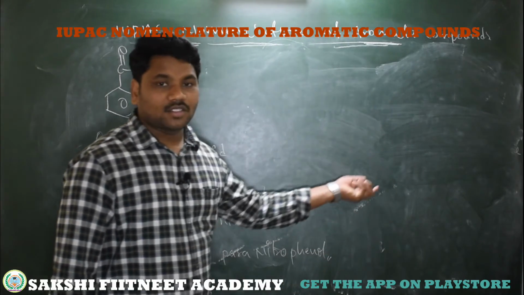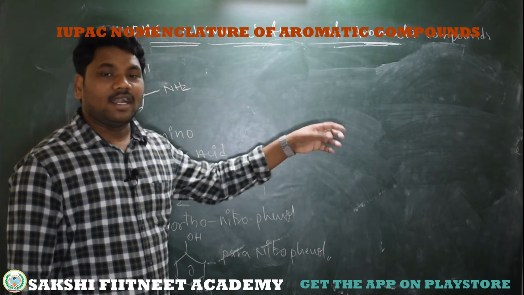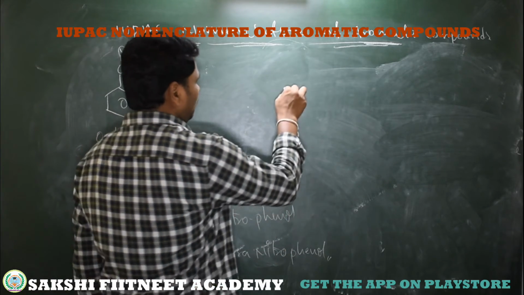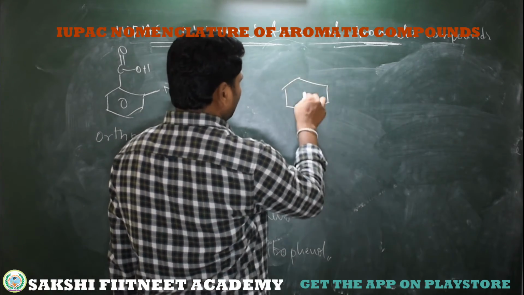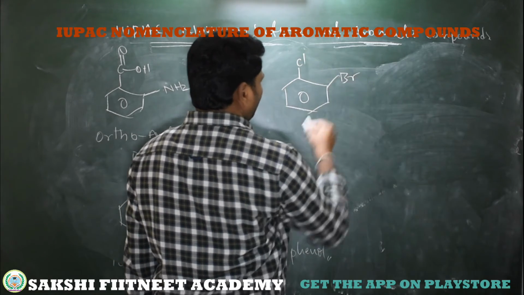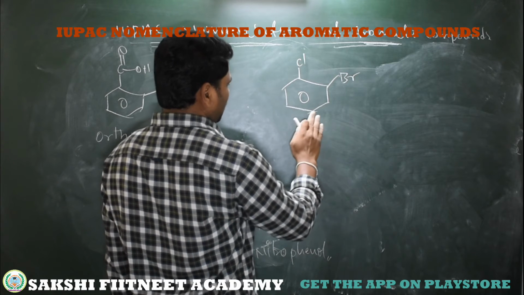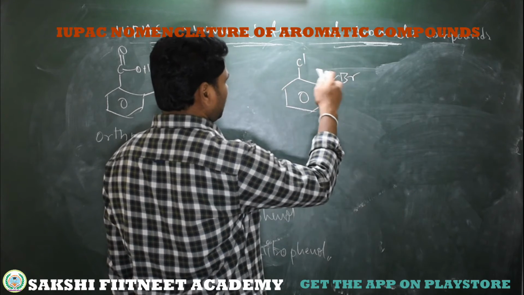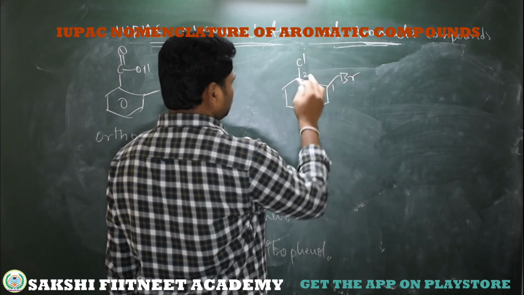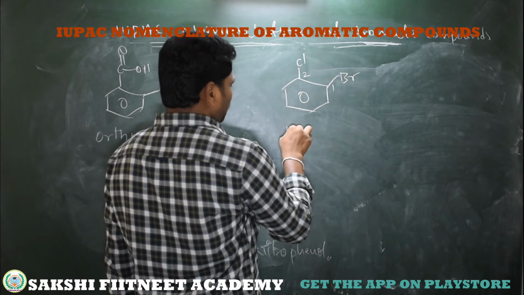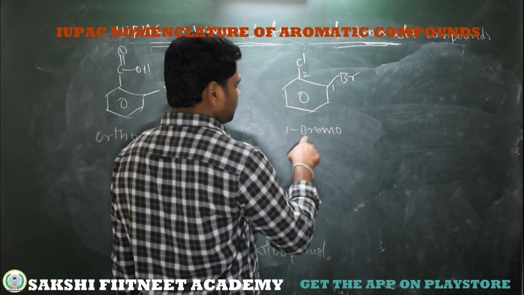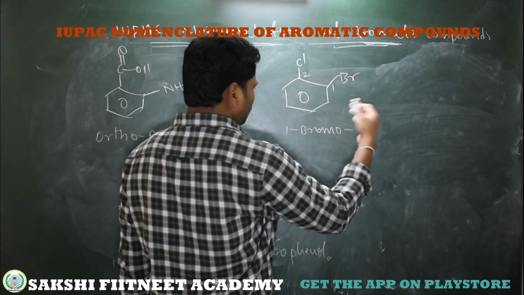Next, simply you just consider one as the major functional group. So with that major functional group, what is the common name? Then take the other substituent. Otherwise, if both the substituents are similar, like here see chlorine and here bromine, which is the first alphabet? Bromine is the first alphabet, chlorine is the second alphabet. Simply 1, 2. So 1 bromo. The first alphabet we should write first, then go to the next alphabet.